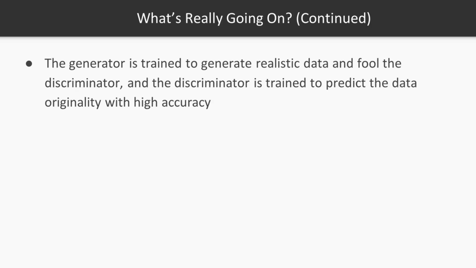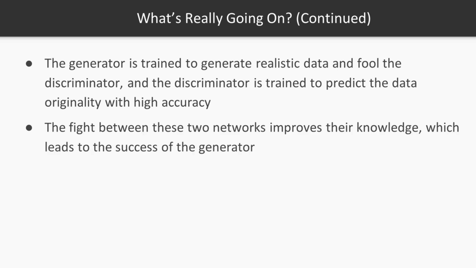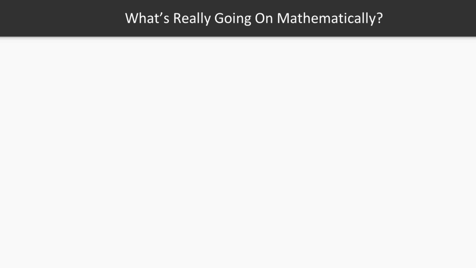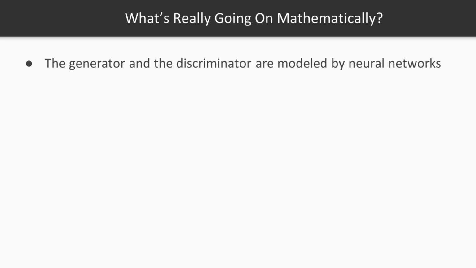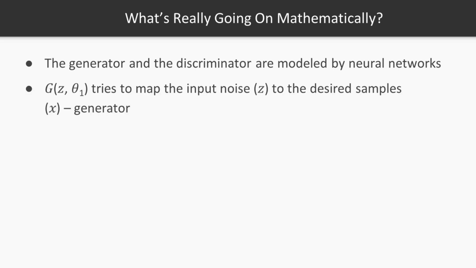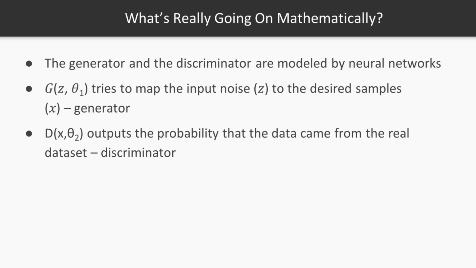The generator is trained to generate realistic data and fool the discriminator, and the discriminator is trained to predict the data originality with high accuracy. The fight between these two networks improves their knowledge, which leads to the success of the generator. So let's see what is going on mathematically. The generator and the discriminator are modeled by neural networks. A neural network, G(Z, θ1), tries to map the input Z to the desired samples X. The input Z is the noise. A neural network D(X, θ2) outputs the probability that the data came from the real dataset. Keep in mind that G is the generator and D is the discriminator.